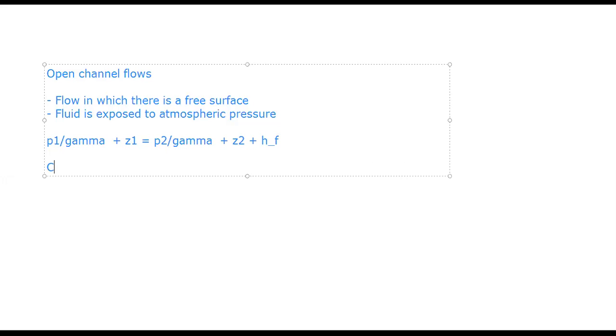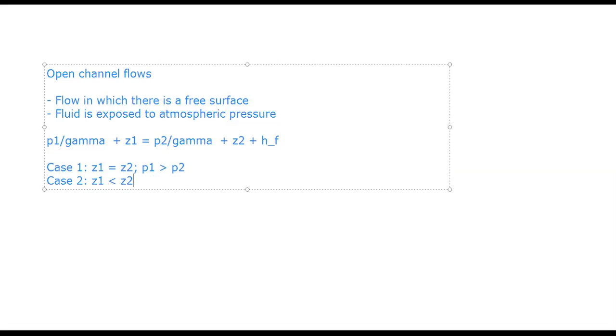Case 1, Z1 equal to Z2. What is the relationship between P1 and P2? Which is greater? Come on, this is easy, quickly. P1 greater than P2, correct? Okay, case 2.